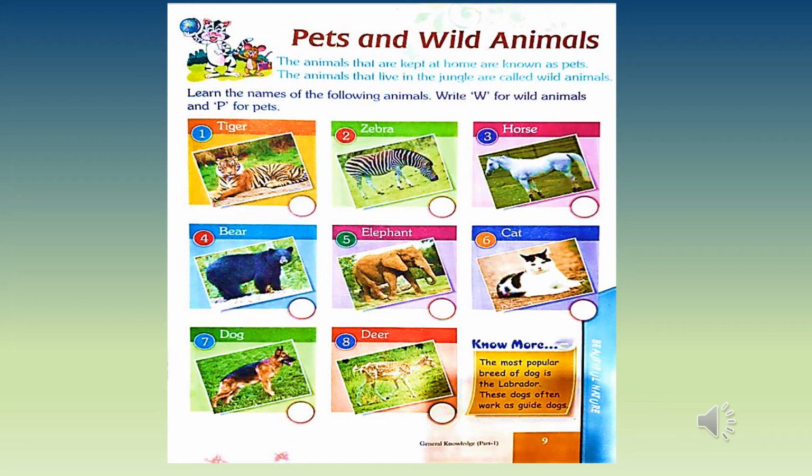For example, the first picture is tiger. You have to just write W or P in that circle. If you think it's a wild animal, you can write W in that picture. Similarly, you have to complete all the pictures in the slide. Answers are also given, but please try to do it on your own, then cross check your answers.